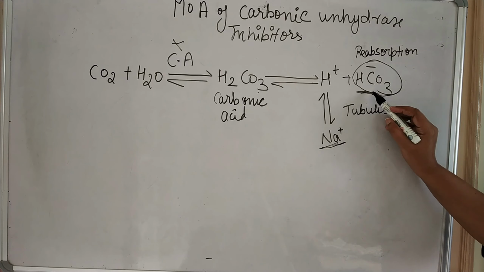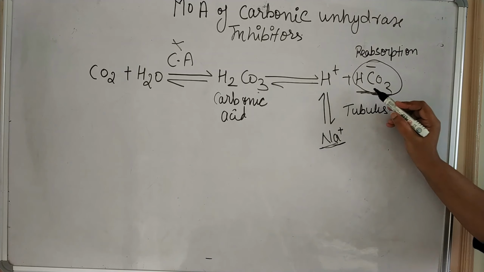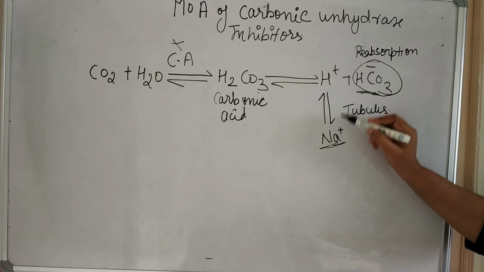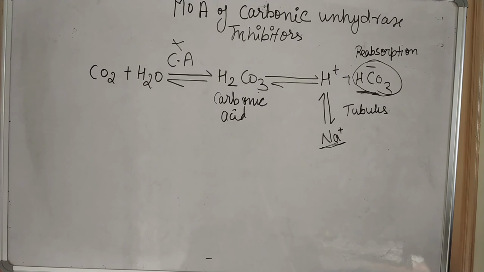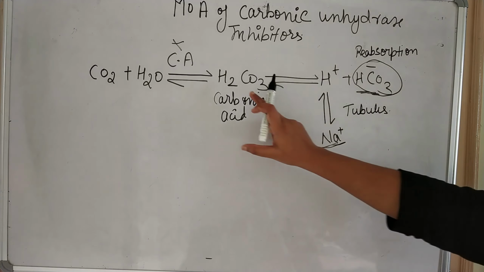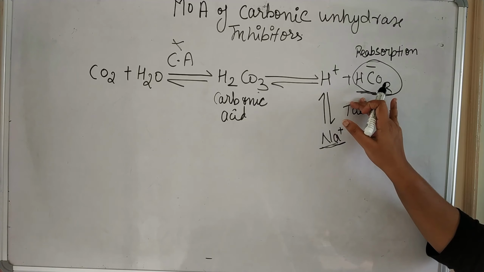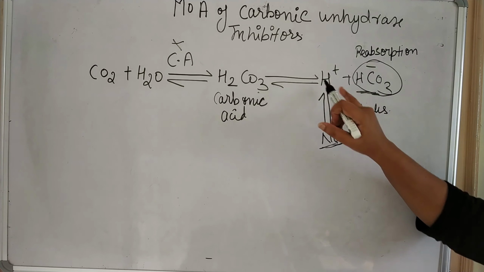So we can say the accumulation of bicarbonate ion in the tubule will inhibit the exchange of sodium and hydrogen, right? When carbonic acid does not form, there will be less availability of HCO3 and H plus.